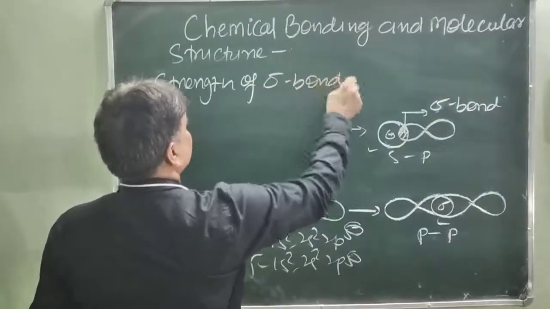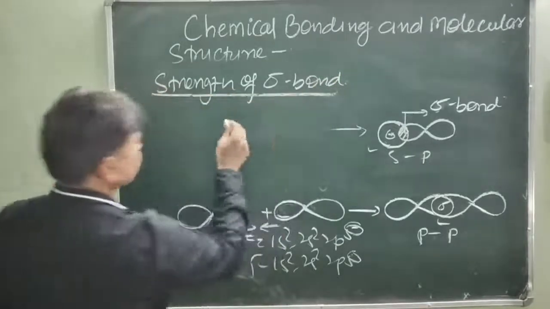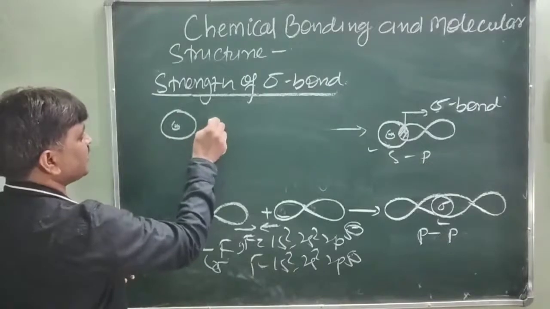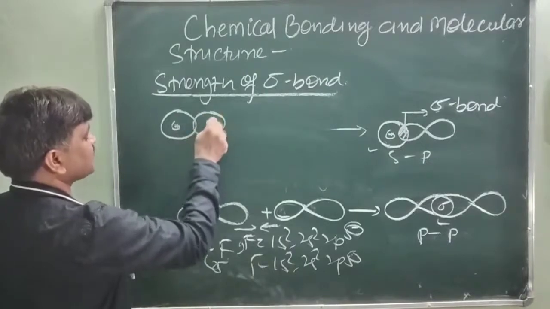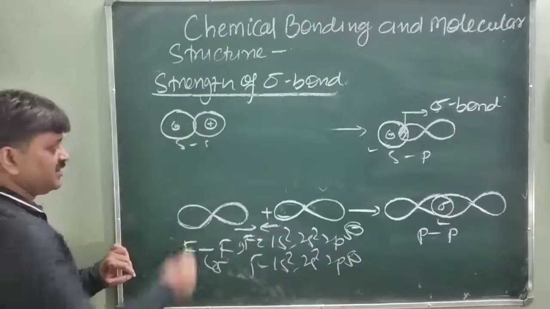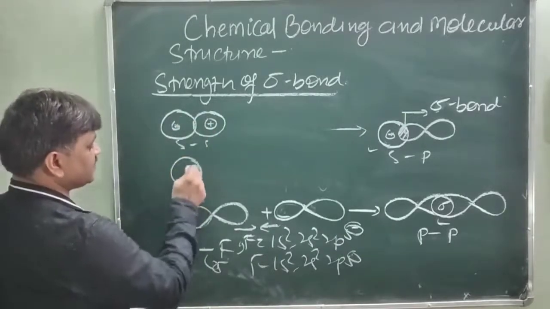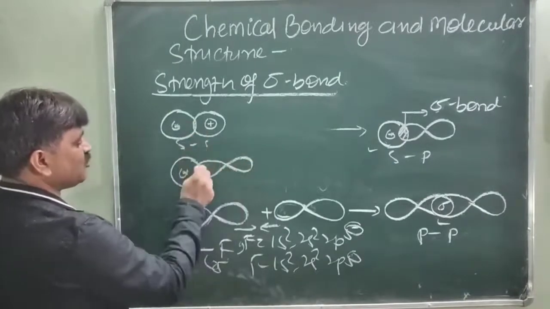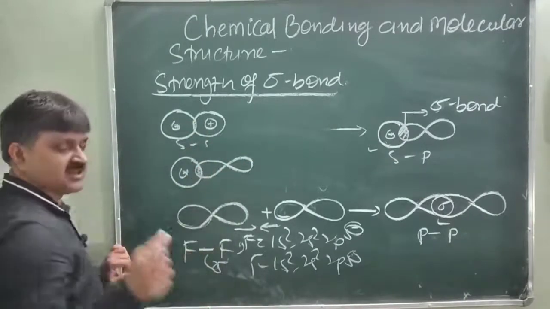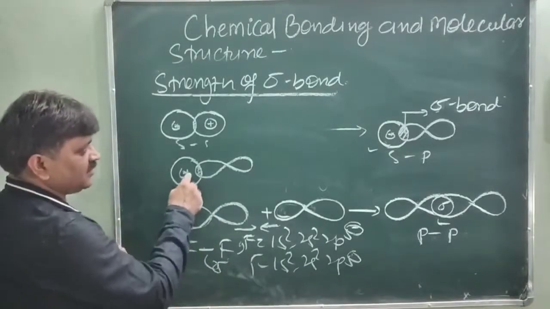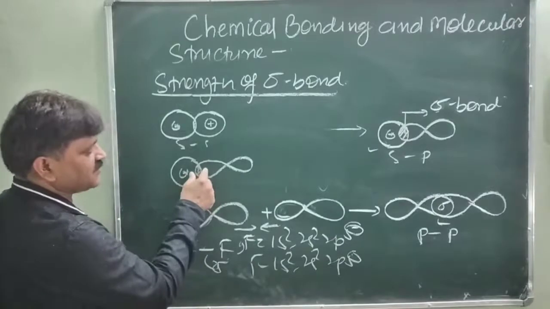Strength of sigma bond. You will see that in the case of ss overlapping, there is a very small extent of orbital overlap. In the case of sp overlapping, this is the s orbital and this is the p orbital, and it has a greater extent of overlapping. Extent means quantity: how much of the s orbital overlaps with how much of the p orbital.